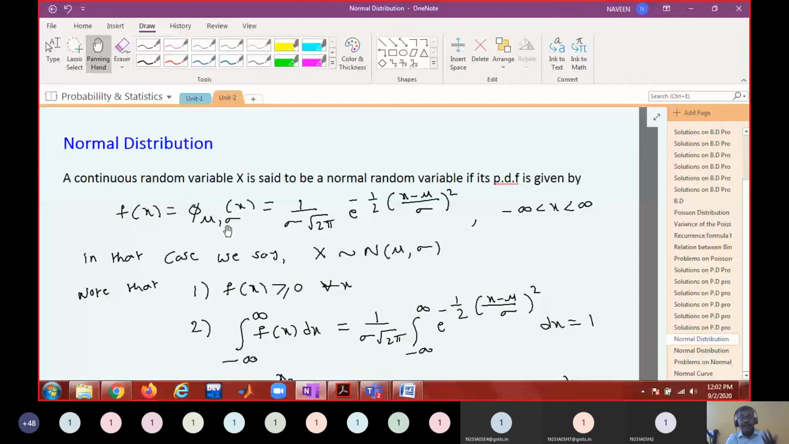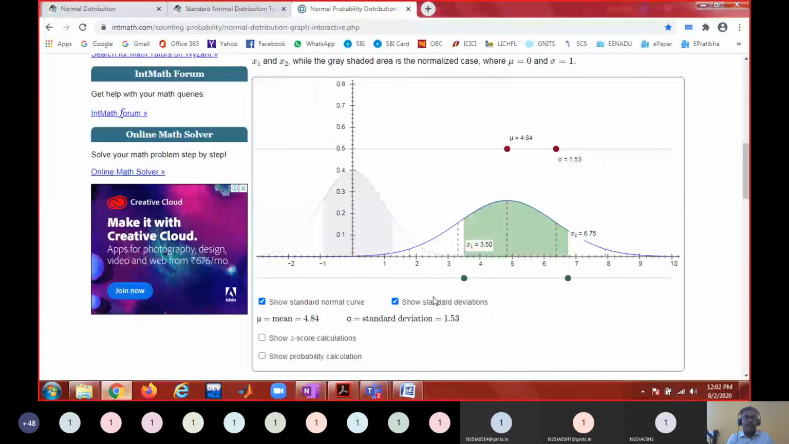Infinite. So there will be infinitely many normal curves. I would like to show those graphs graphically through an applet. I will share this link later in WhatsApp. Just see. Are you able to see? All of you are able to see?